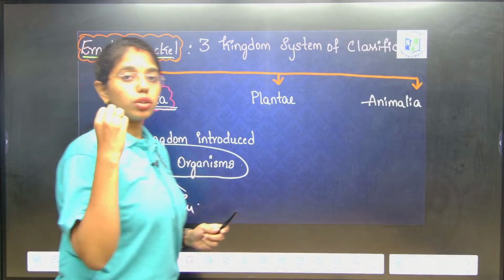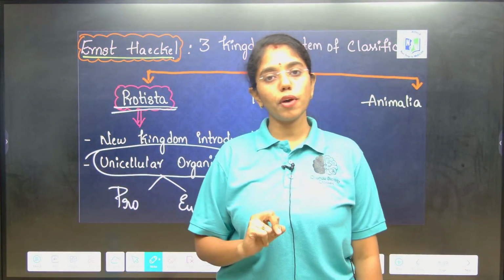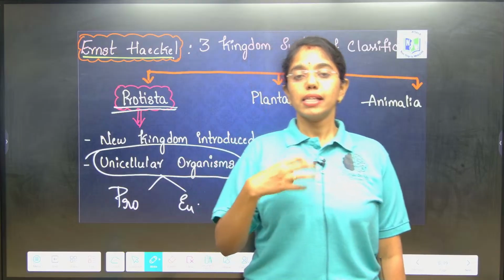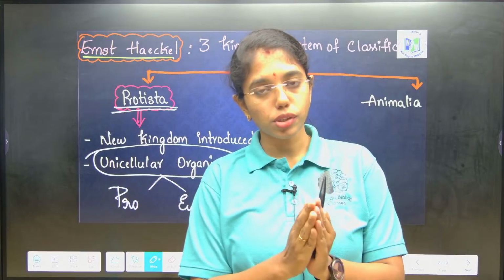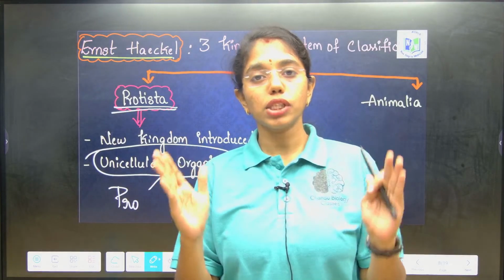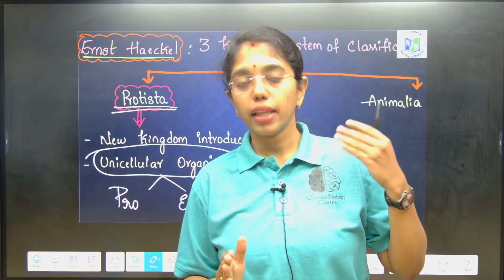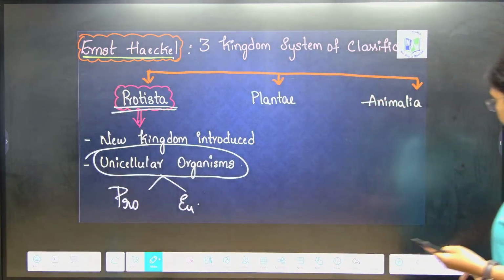Got it? So, here you have to remember just three main points: the three kingdom system of classification is proposed by Ernst Haeckel, the new kingdom he has introduced is Protista, and in this new kingdom he has placed all the unicellular organisms, be they prokaryotic or eukaryotic.